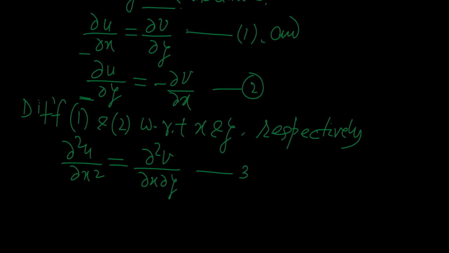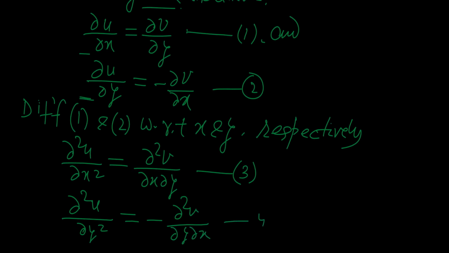Say this is equation 3, and we have to differentiate equation 2 with respect to y. What will be our result? This will be del 2u by del y square, and this is equal to minus del 2v by del y del x.